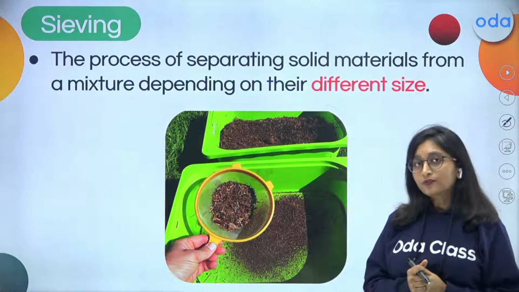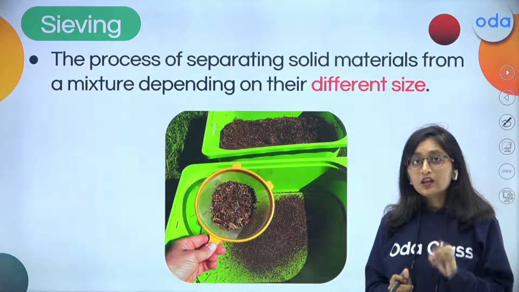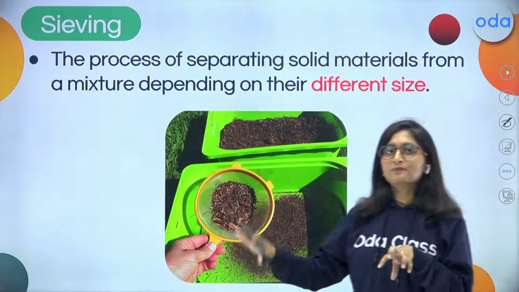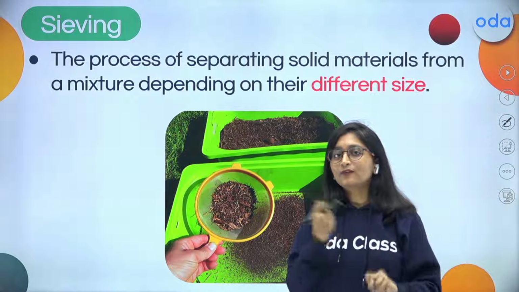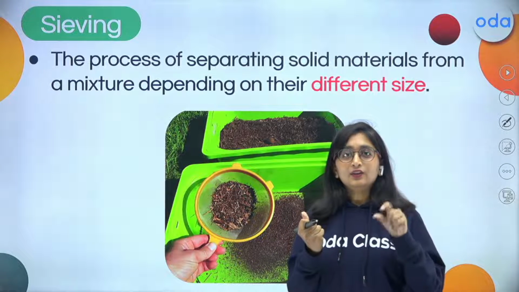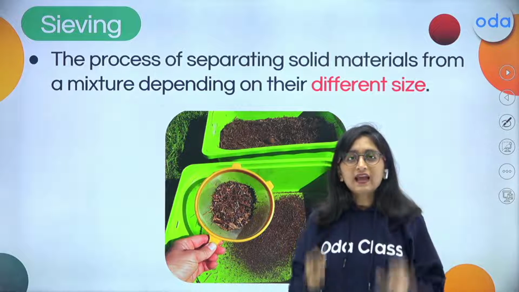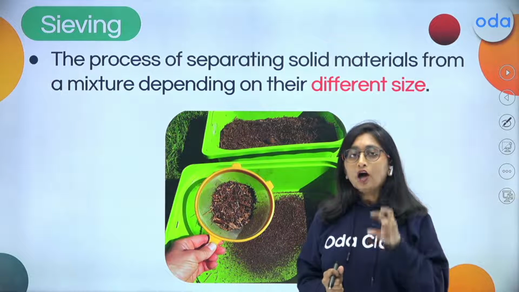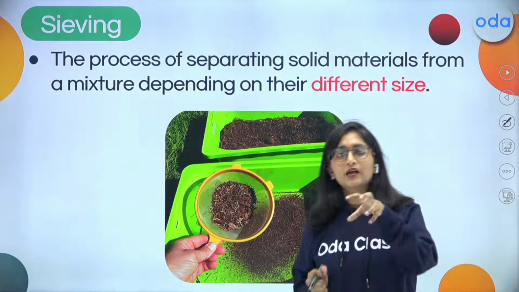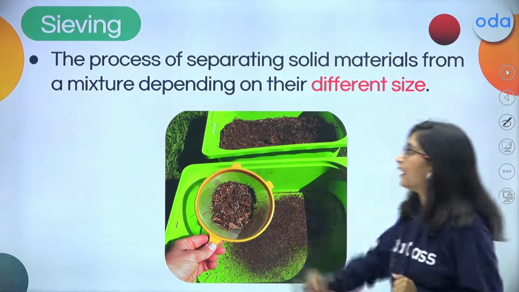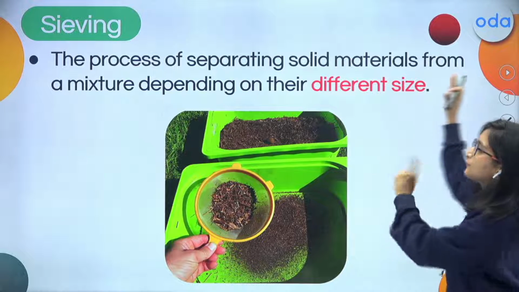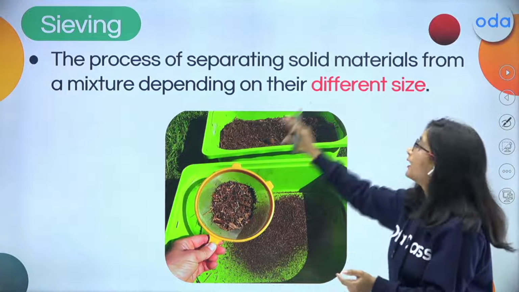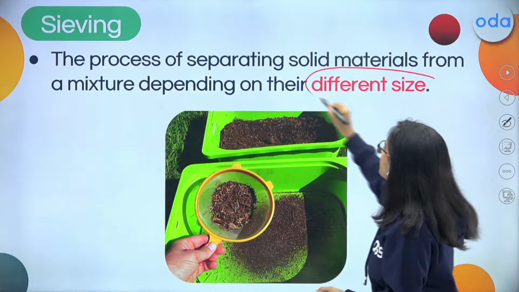You have to make sure there is no particle that is going to become a trouble while making a dough. So we have to remove those crude particles. On the basis of size, we are going to filter them out, right? So sieving is the process of separating solid materials from a mixture depending upon their different sizes.